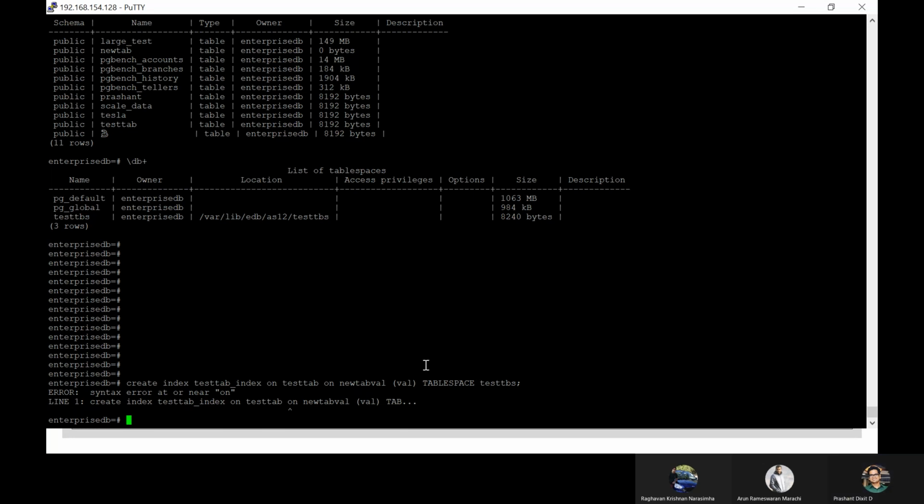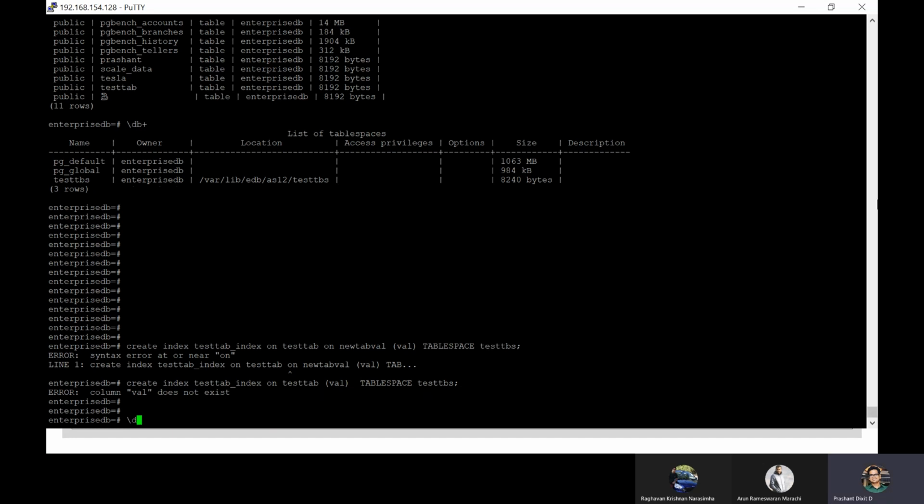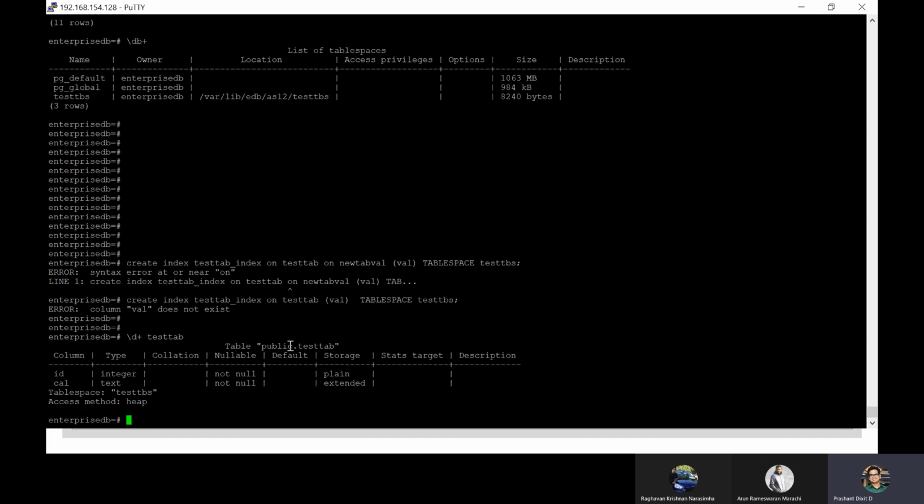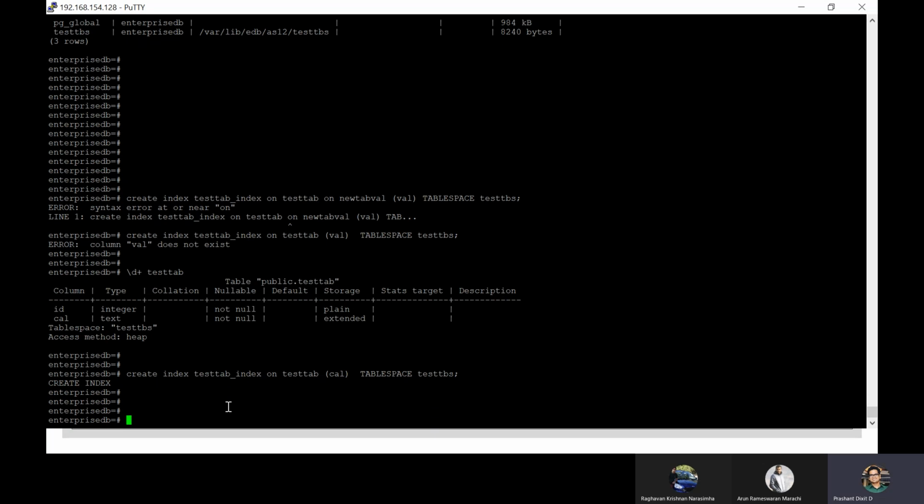What happened? Oh, I used ON two times. Index on test tab, right? Column name val, and then the table space name. I do not have a val column. What's the problem? \d+ test tab. Oh, we got cal, not val. Okay, I forgot. Okay, finally we got an index.